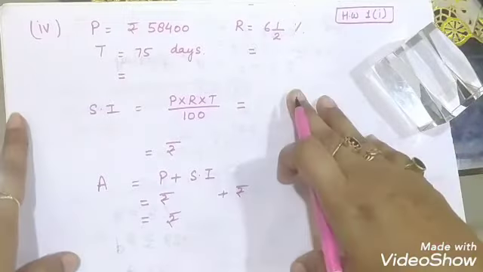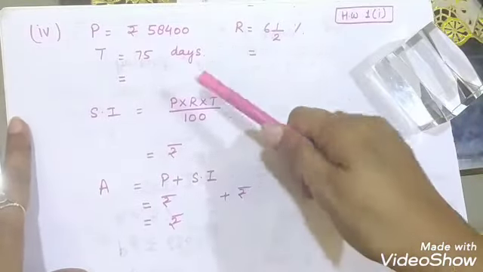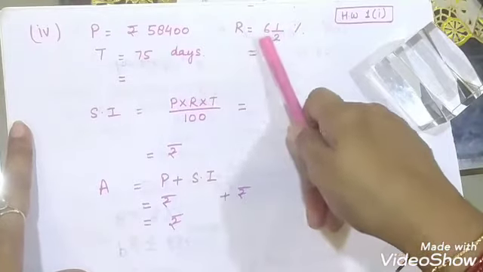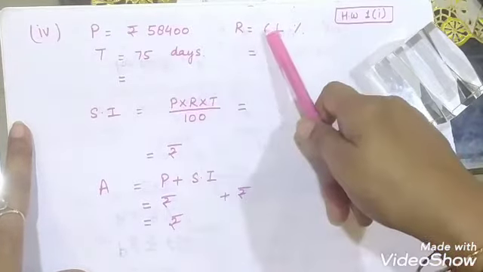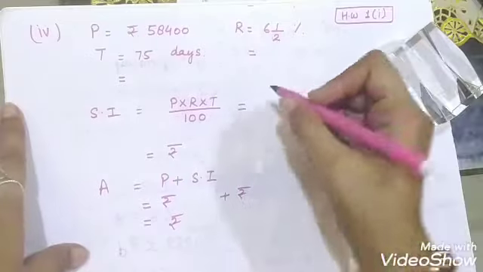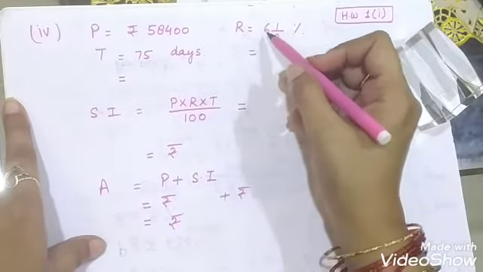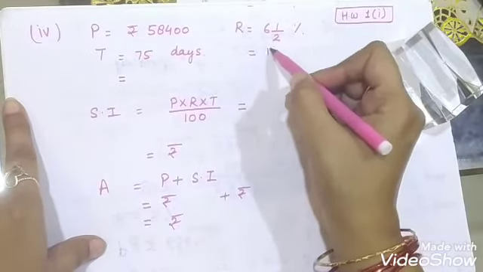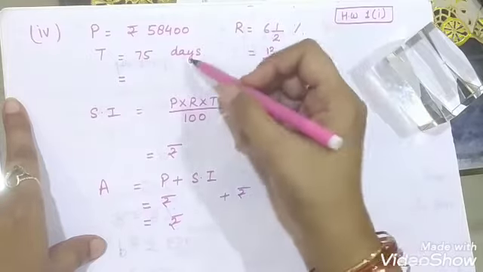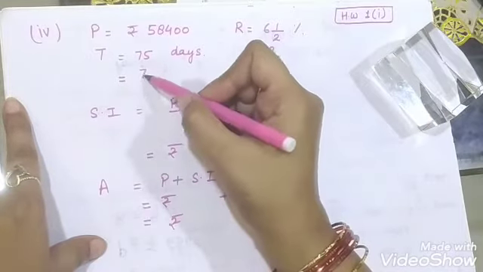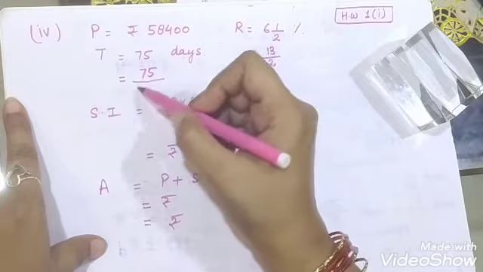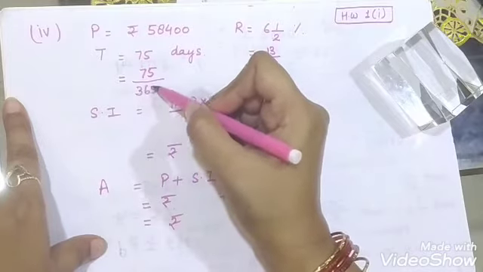We will solve part 4 of 1. Principal is given this, rate is given this, and the time is given this. Now the rate is given as a mixed fraction, so we will convert it into an improper fraction. 6 2s are 12 and 1 is 13, so 13 upon 2, and the time is given in days. So the time in days will be converted into years by dividing it by 365.